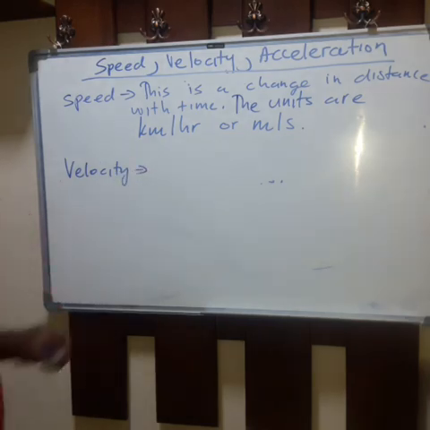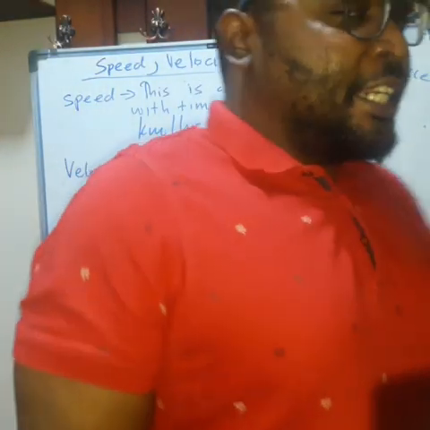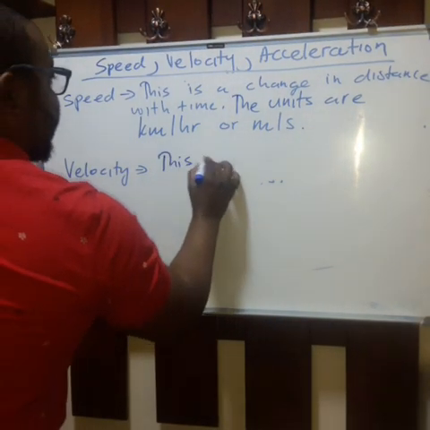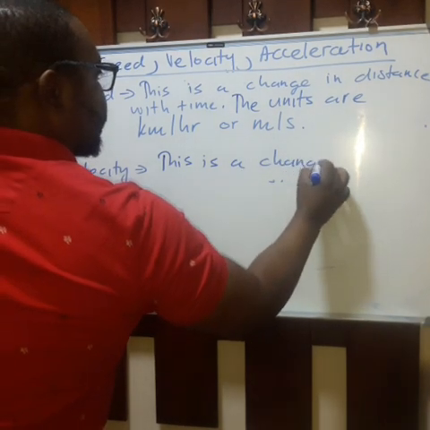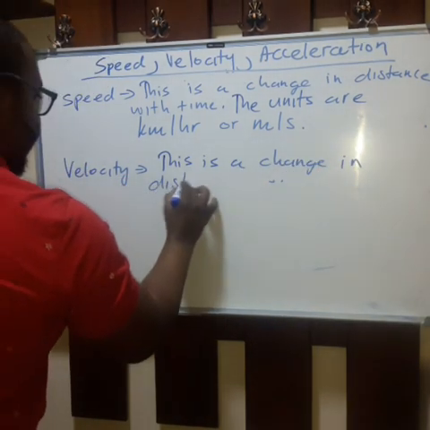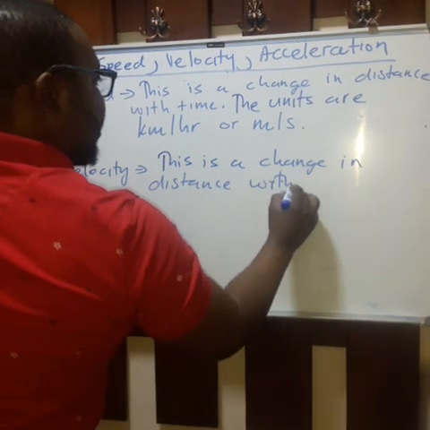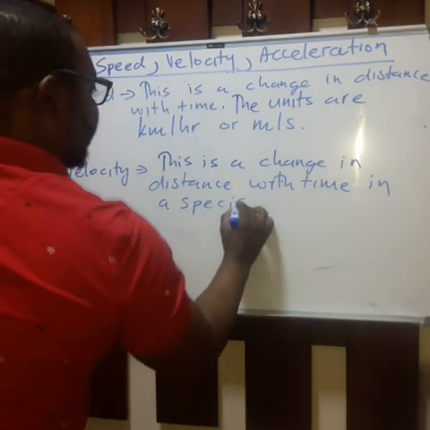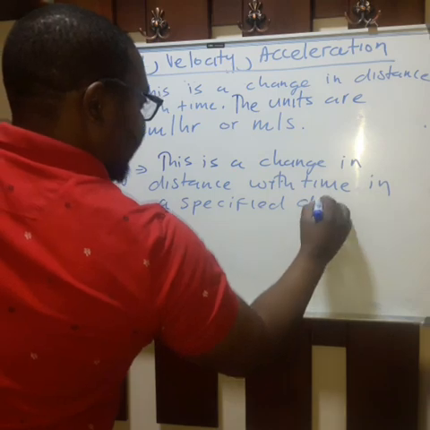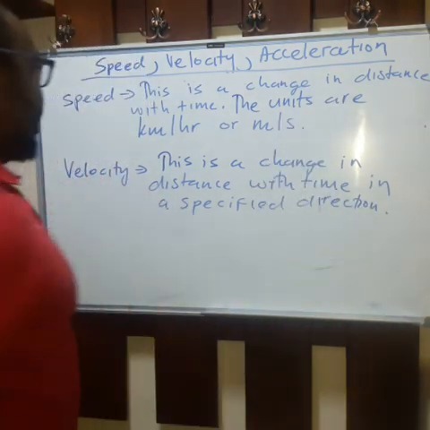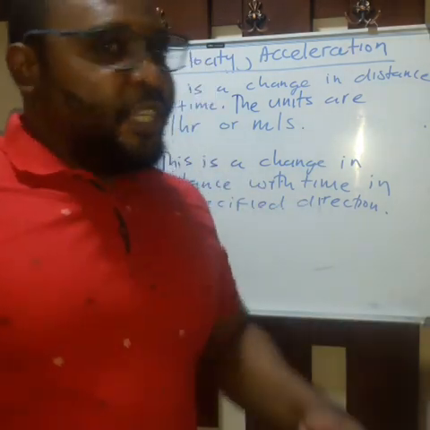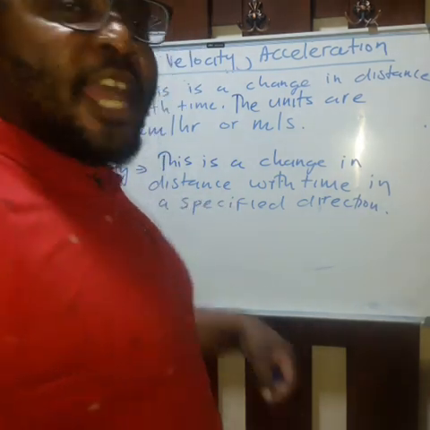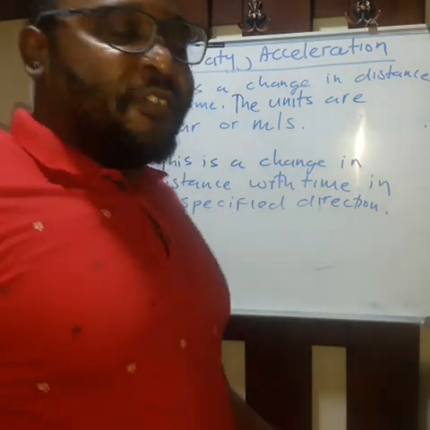Velocity. There is a thin line between velocity and speed. You will notice that. Velocity, this is a change in distance with time in a specified direction. In a specified direction. You notice the difference. We never talked about direction when we were referring to speed, right? But we started talking about direction when we were defining velocity.